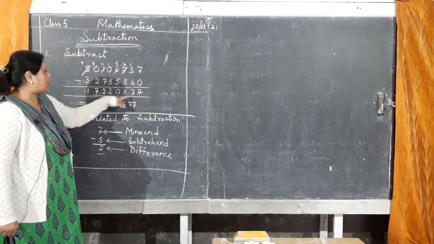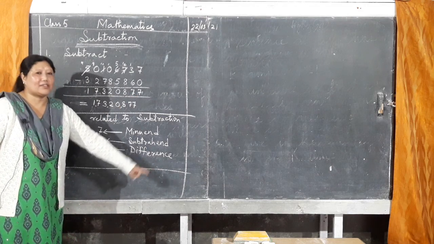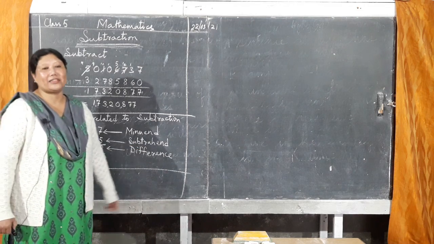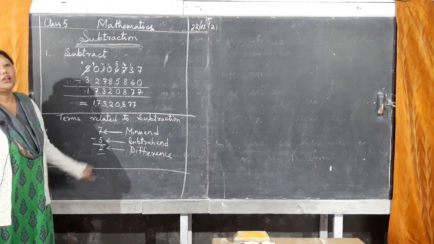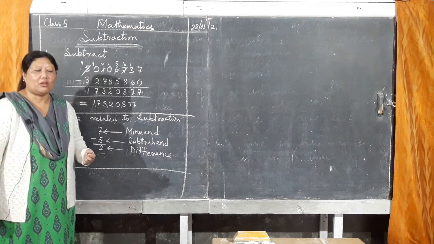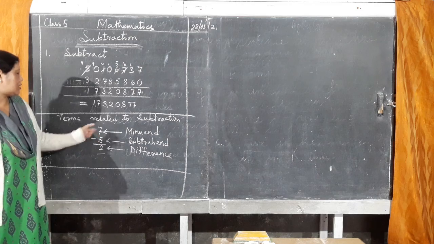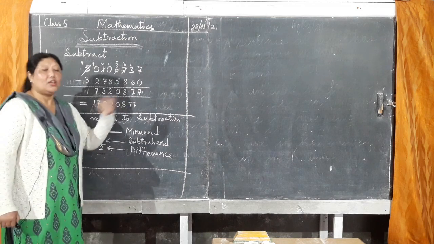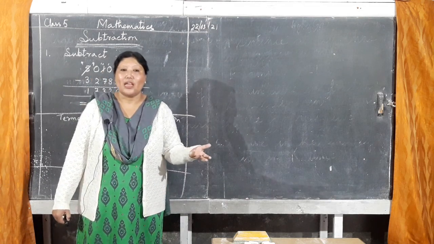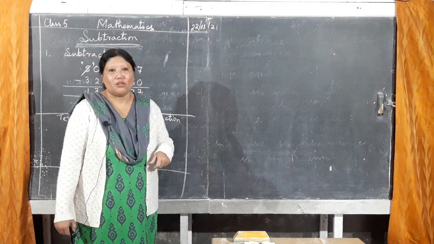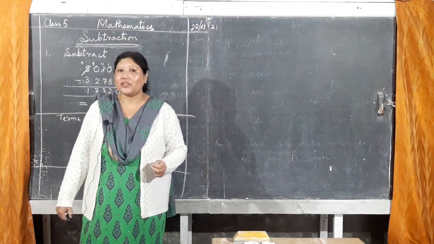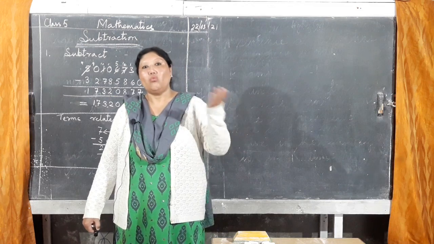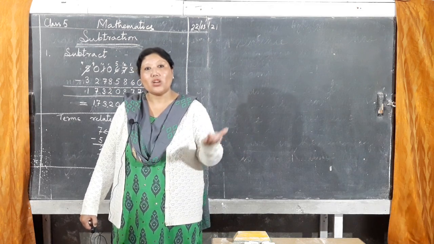Okay, here also after subtraction you got an answer. This answer is called difference. Remember this, D-I-F-F-E-R-E-N-C-E. These are the terms used in subtraction. If I ask the difference is 2, or if I say minuend is 7, or minuend is 5 and subtrahend is 2, find the difference, then you have to understand. I mean, what is minuend? What is subtrahend? What is difference?